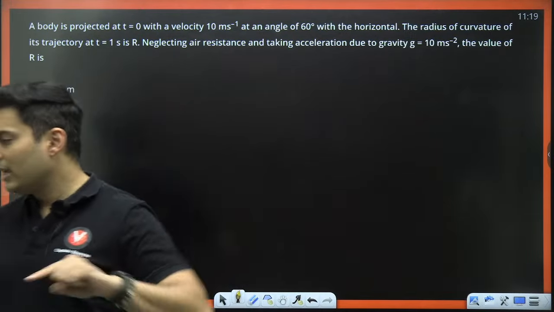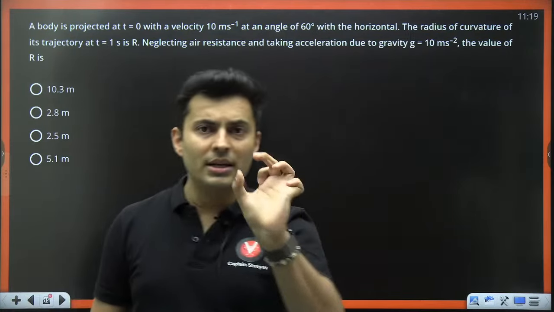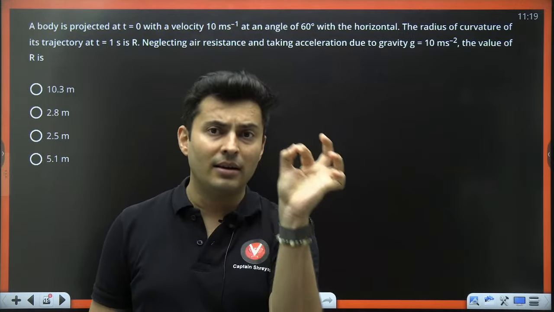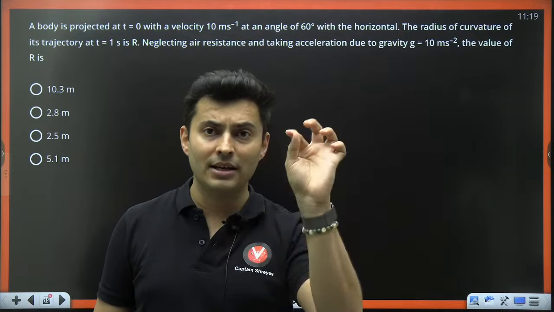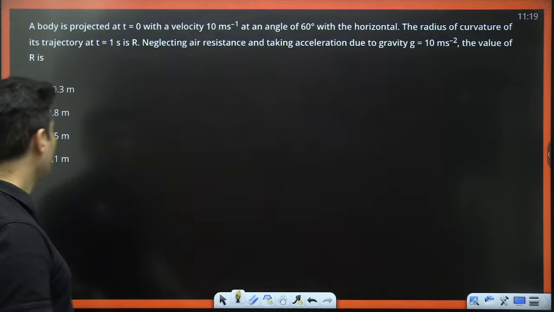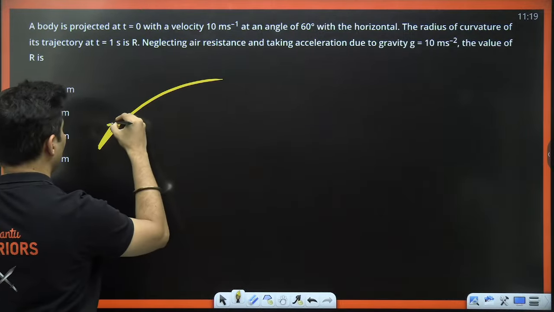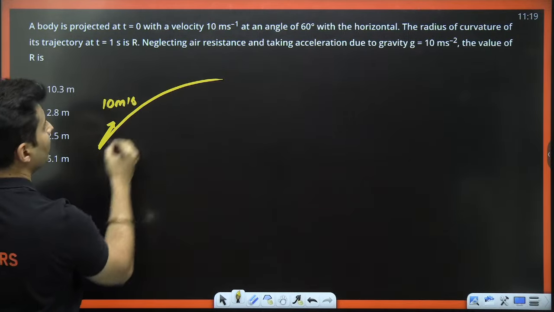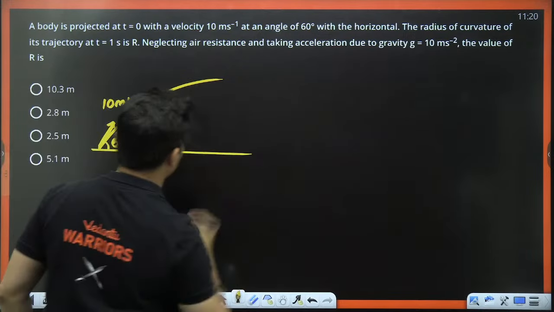Now remember, any curved path can be broken down into small arcs. So a curved path is made of infinite arcs. Each arc will be a part of some circle. That circle's radius is called the radius of curvature. So let's say the particle is projected like this. It had some initial velocity. How much was it? 10 meters per second, and at an angle of 60 degrees with the horizontal.